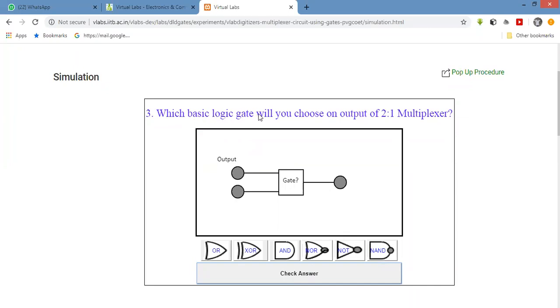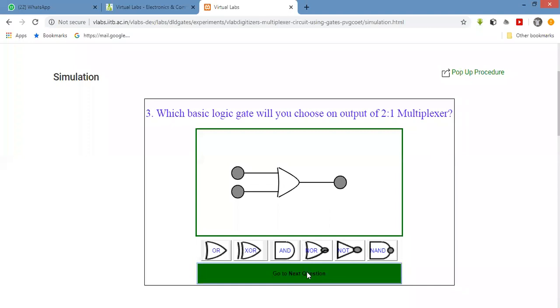Which basic logic gate will you choose on the output of the 2:1 mux? At the output side there is an OR gate. Yes, click here, check the answer. Green color shows your answer is correct. Go for the next question. Yes, you are getting 5 marks for this simulation test.